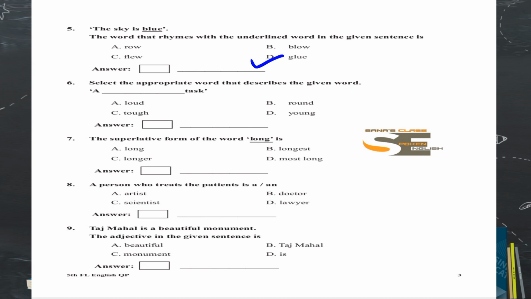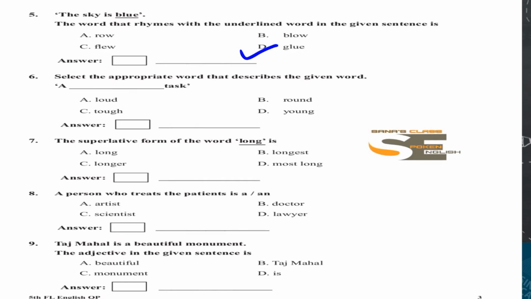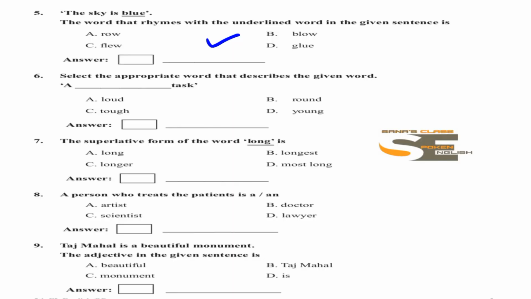Go for number 6. Select the appropriate word that describes the given word. A dash task. How would be the task? Task means work here. A dash task. How can you describe task? A loud task, a round task, a tough task, or a young task.